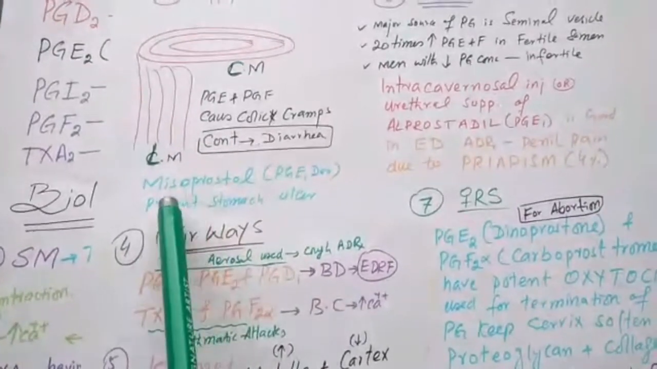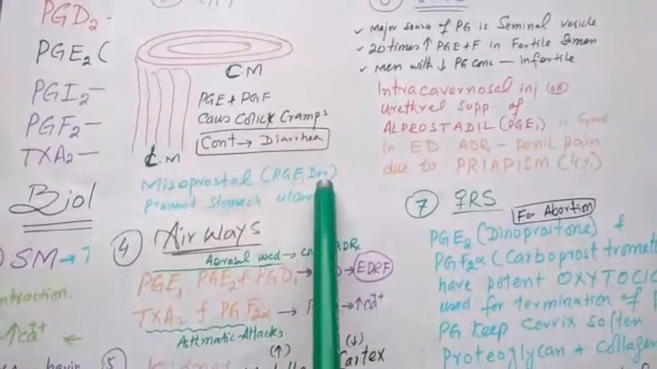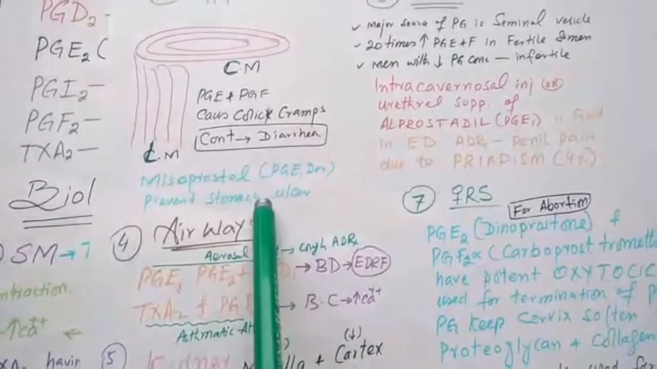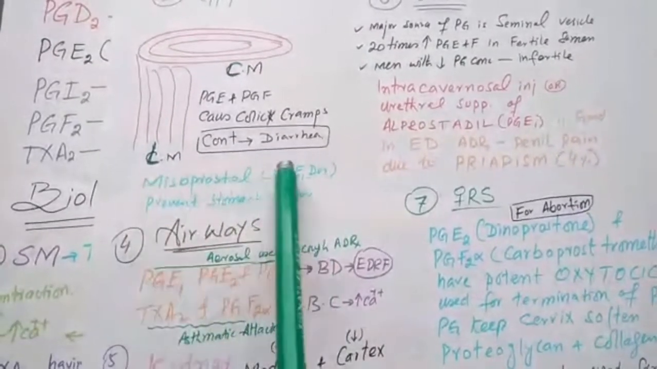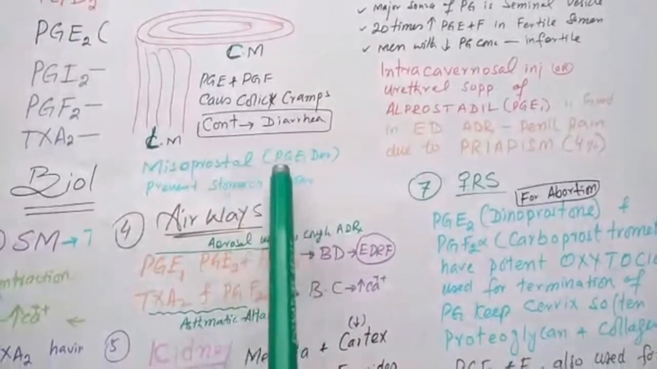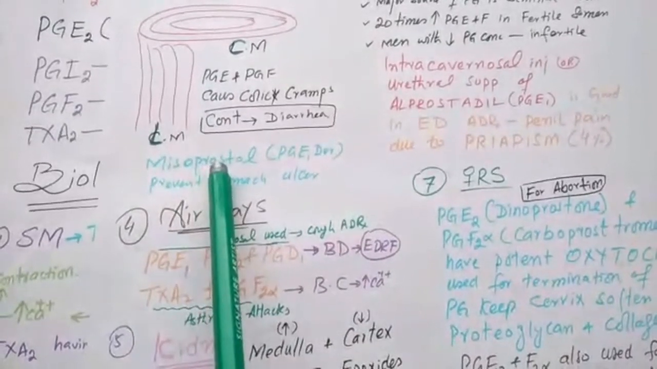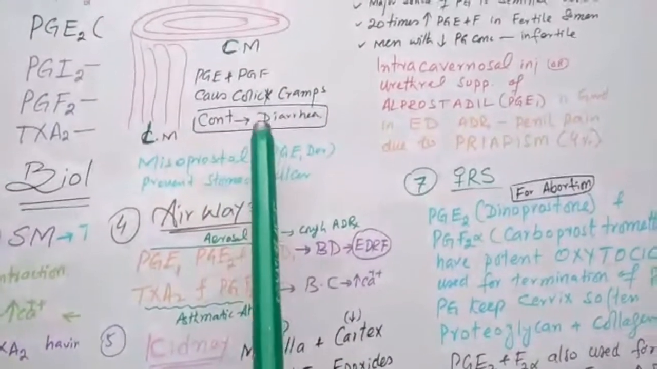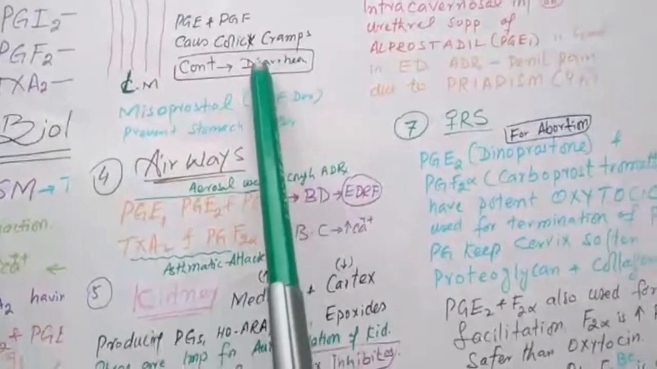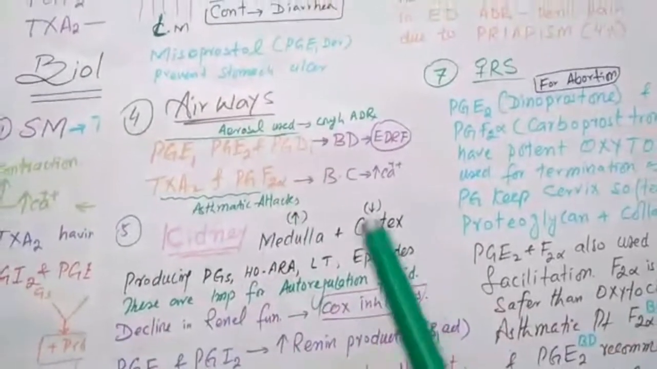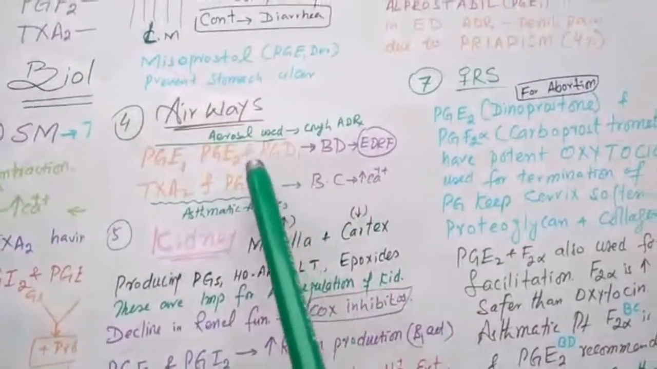Remember it. Misoprostol, a prostaglandin E1 derivative, prevents the stomach from ulcer, and its side effect is colicky cramp. Even when misoprostol is used for abortion, again the patient will feel colicky cramp and there will be bleeding tendency.